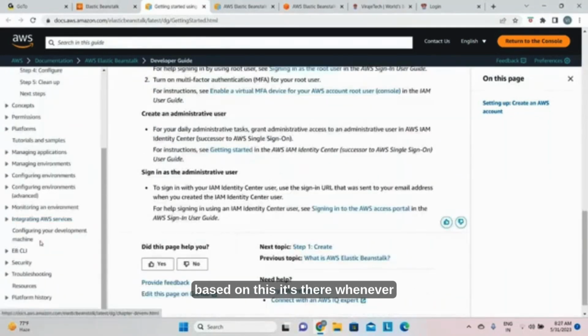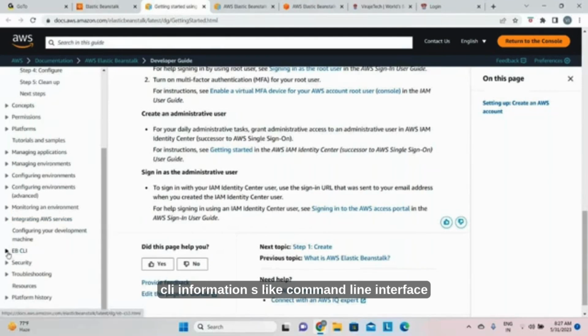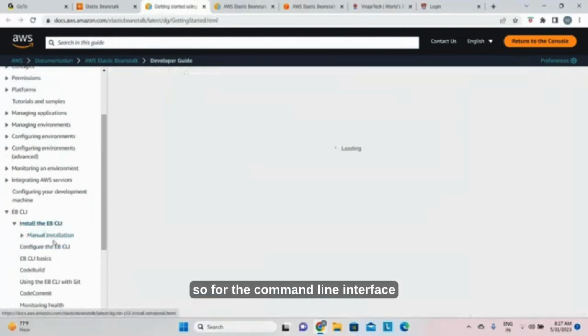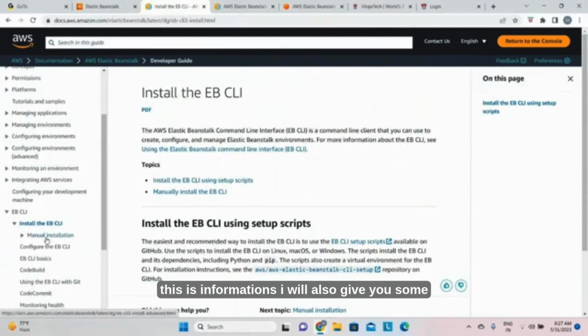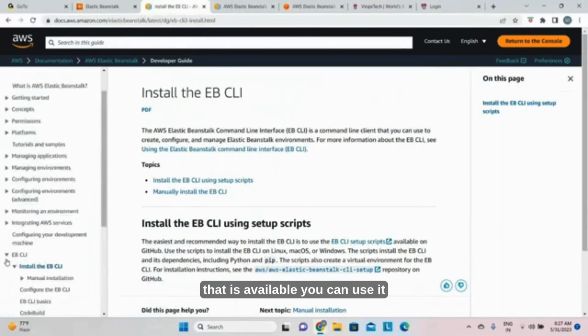Whenever you are working in a company, suppose you need some CLI information, like command line interface, this is the information for the command line interface. I will also give you some exercises for that. As of now, I am telling you the command line interface is available, you can use it.